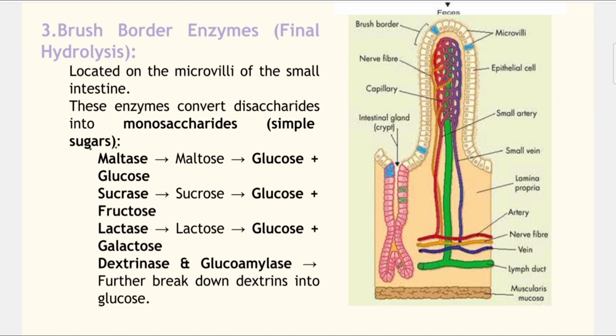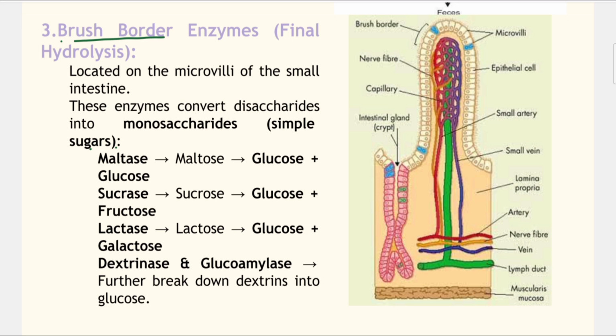The last phase of carbohydrate digestion takes place within the small intestine. Why? Because the small intestine houses some enzymes that are responsible for breaking down the last products of carbohydrates and producing the simplest form, that is glucose. These enzymes are present at the brush border area. And what are brush border enzymes? Brush border enzymes are digestive enzymes that are found on the microvilli of the small intestine's epithelial cells.